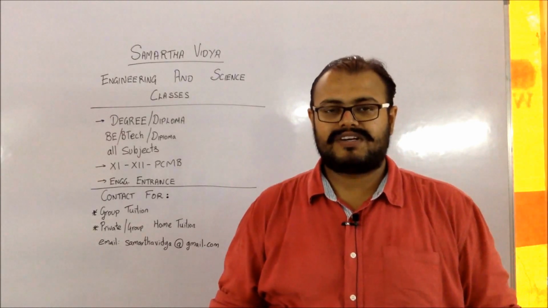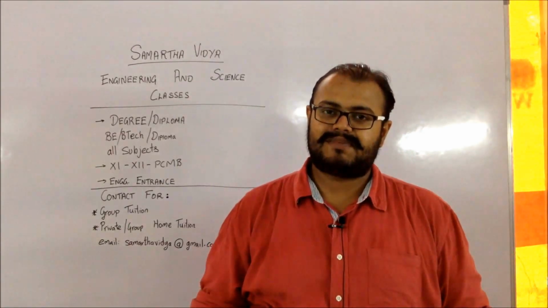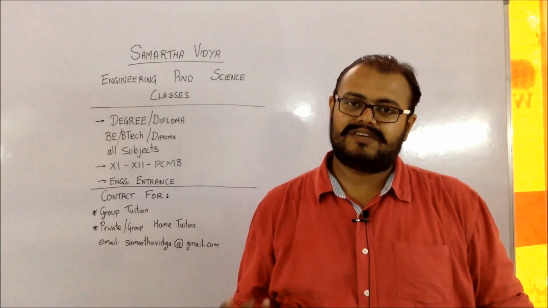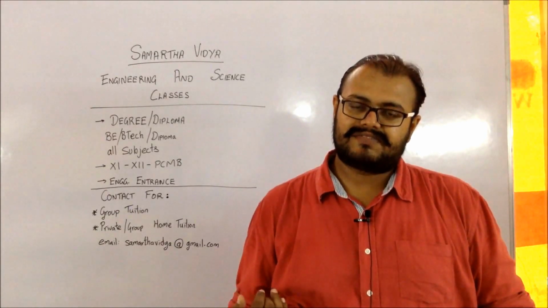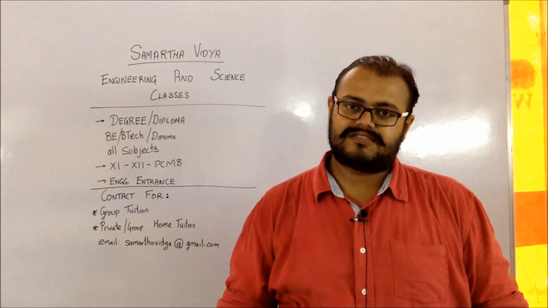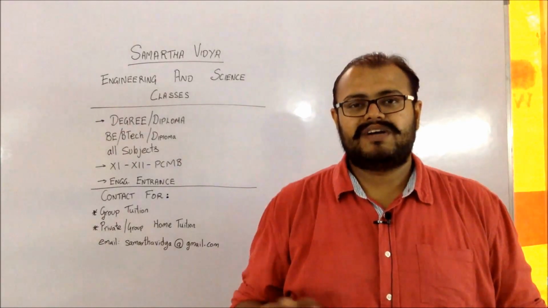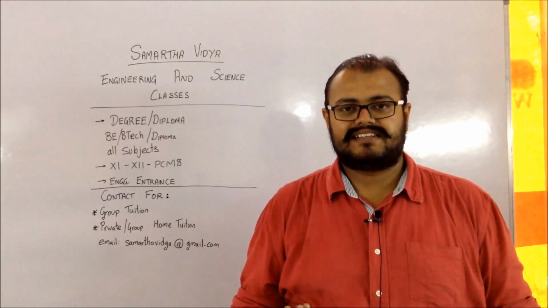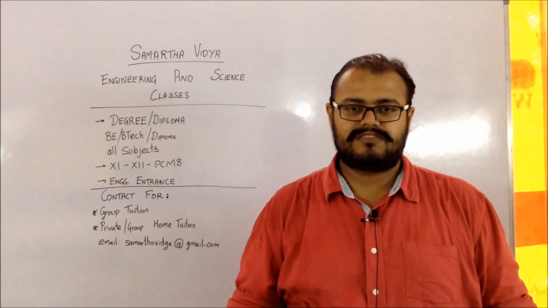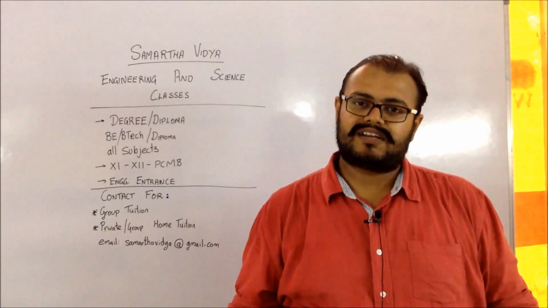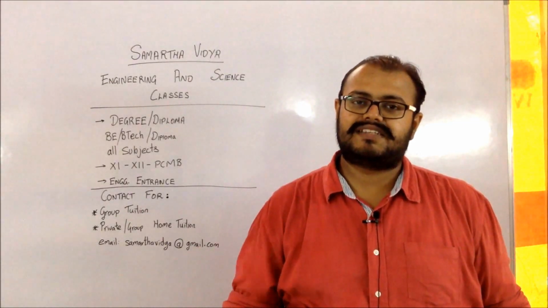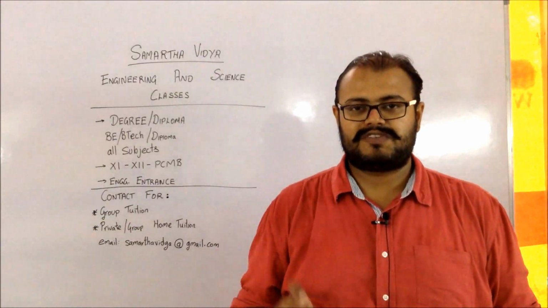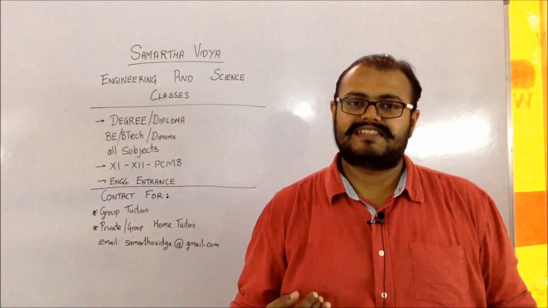In the slide option, it will reserve your seat in that particular institute, and in the second round it will try to give you a preference which is above that in that institute. For example, if you got information technology in the first round and you preferred computer science, which you had placed above it, and you get it in the second round, then you will be shifted to your computer branch. So that is basically the slide option. You have to understand that the slide option is within the institute itself.